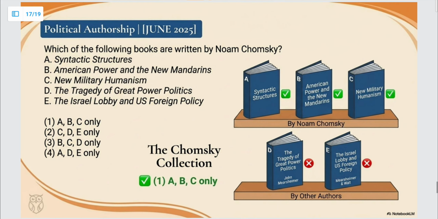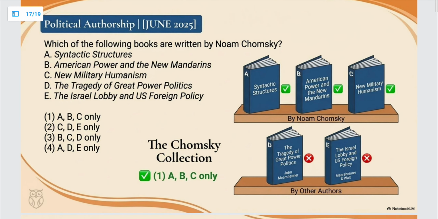Next है, June 25 का ही question है. Which of the following books are written by Noam Chomsky? So I'll just tell you कौन से थे. Syntactic Structures was written by Noam Chomsky. Then American Power and the New Mandarins was also written by him. And the last one written by him was New Military Humanism. ठीक है, ये तीनों नॉम चॉम्स्की ने लिखे हैं.